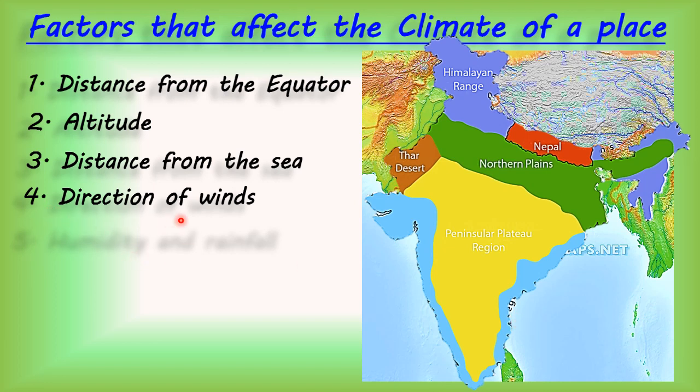Now see how the direction of winds affects the climate. Now children, here in the desert, how is the climate? Hot and dry. When air moves from the Thar desert, or from places near Rajasthan and Gujarat which have desert areas, what will that air be having?